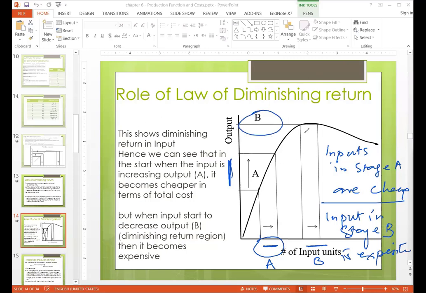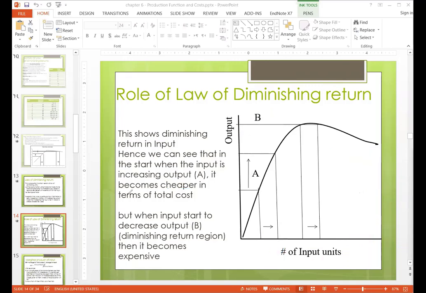So if we have a certain absorptive capacity point, below that level our inputs are beneficial and they are cheaper. After the absorptive capacity point, they are expensive, so they will not be beneficial for the business. So the law of diminishing returns gives us a turning point or decision point. These are a few examples of the law of diminishing returns.